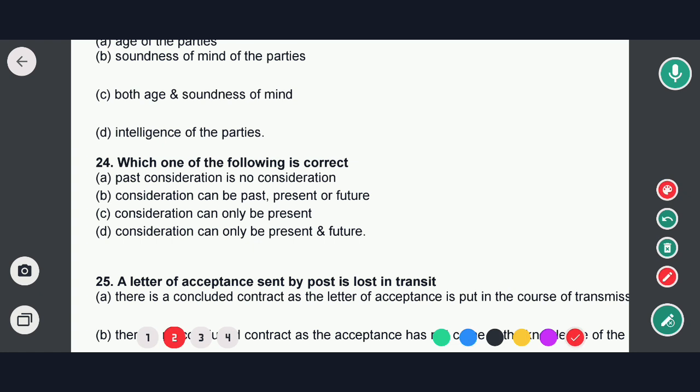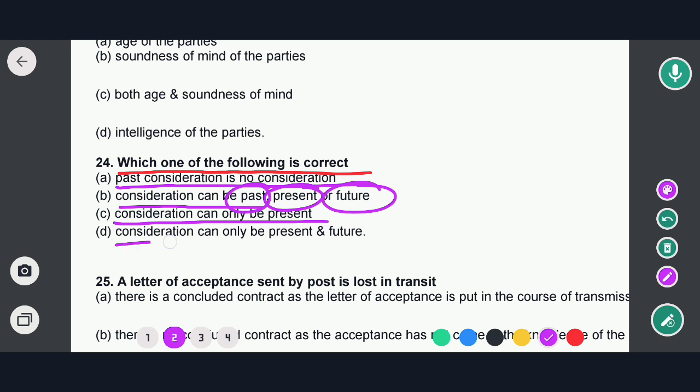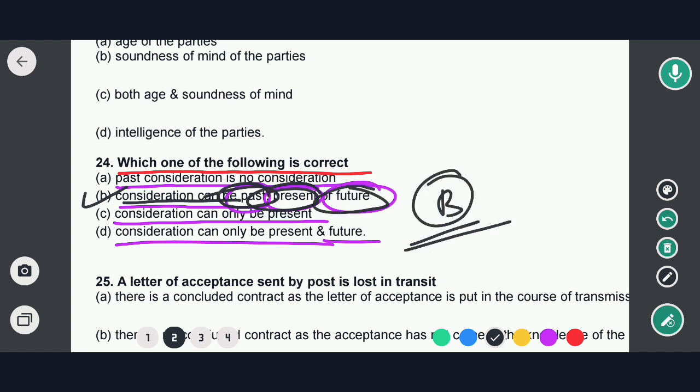Next question is: which one of the following is correct? Options are: past consideration is no consideration; consideration can be past, present or future; consideration can be only present; consideration can be present and future. So in this case, option B would be the correct answer. That means consideration can be of past, present and future. So option B would be the correct answer. Okay, so now moving to the next question.